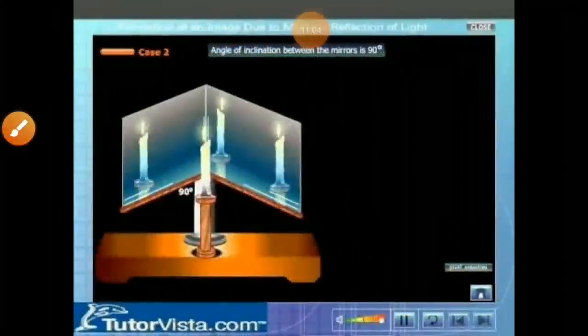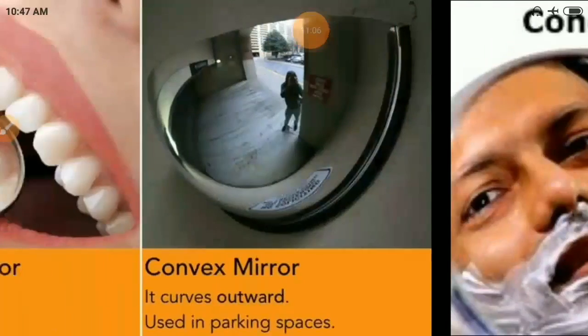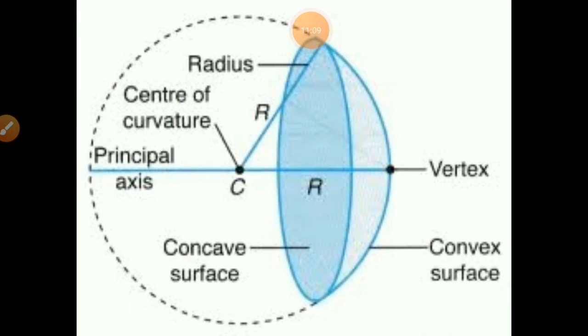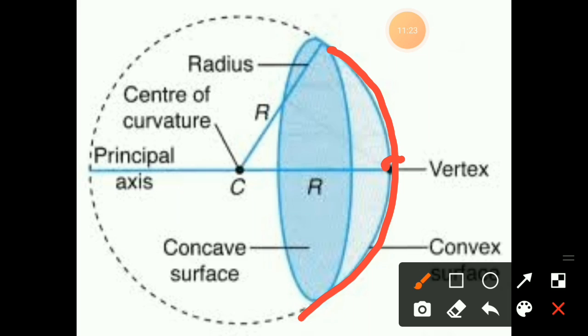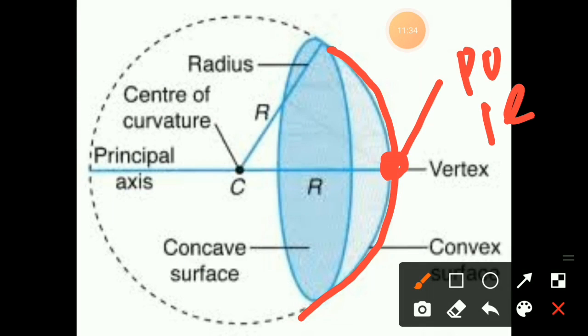Here, some more concepts about concave and convex mirrors we also have to discuss. Some terms are also most important from here. Suppose we first discuss the concave mirror. The center point of this mirror, we have to know as the pole. What is that? Pole.